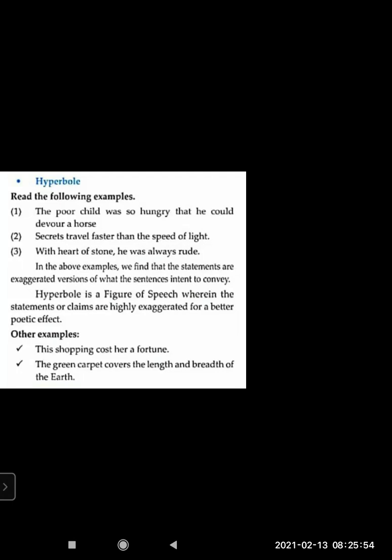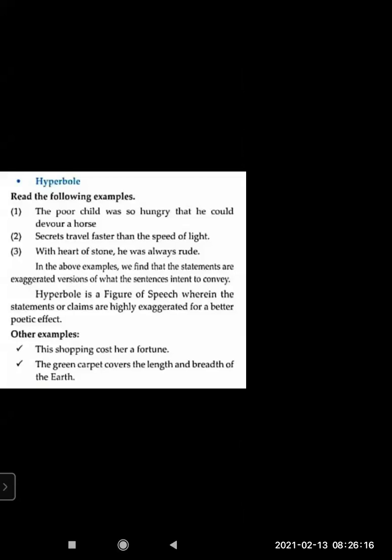In the above examples, we find that the statements are exaggerated versions of what the sentences intend to convey. Obviously, we know what message we want to convey. It's an exaggerated form. It's written in such a way that we will feel, oh, how intense it is.